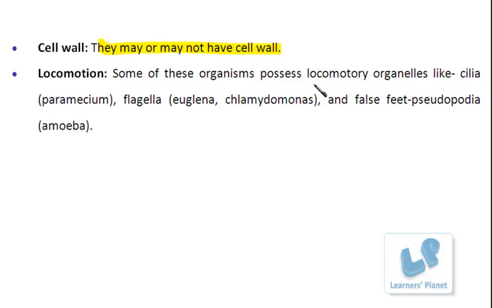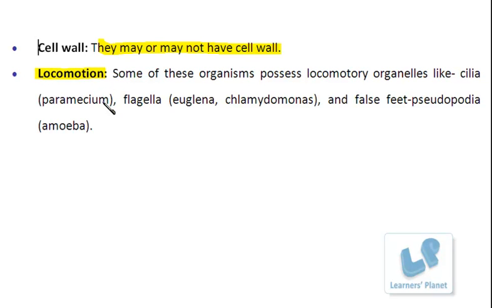For example, it must be very clear, like in amoeba there is no cell wall, in trypanosoma there is no cell wall, right? Similarly, paramecium or leishmania, all do not have the cell wall, whereas chlamydomonas, then chlorella, euglena, these organisms have the cell wall. Fine.